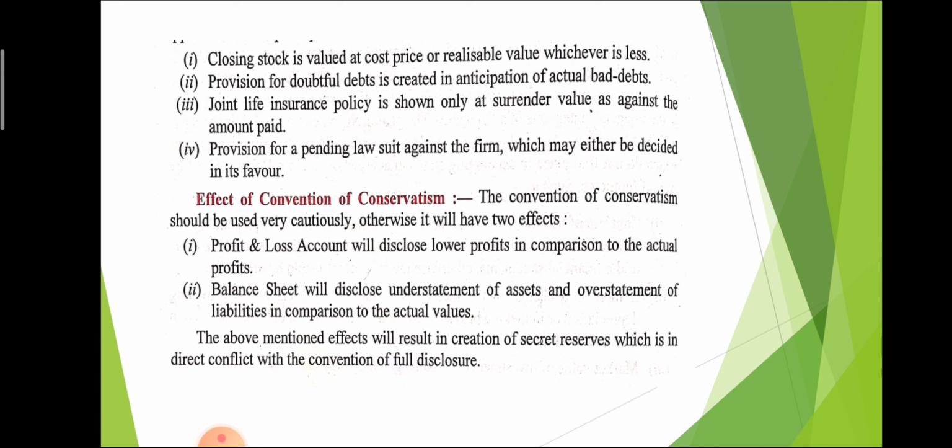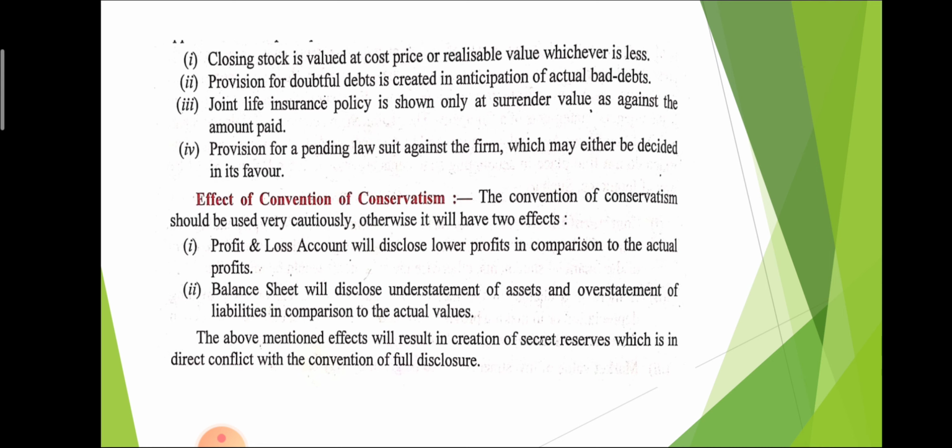Second, provision for doubtful debts is created in anticipation of actual bad debts. The third one is that a joint life policy is shown only at the surrender value. The next one is provision for a pending lawsuit against the firm, which may or may not be decided in its favor.